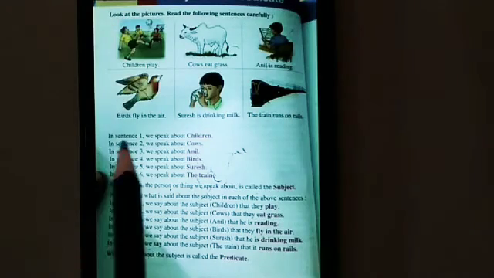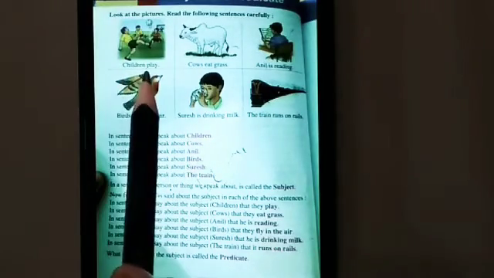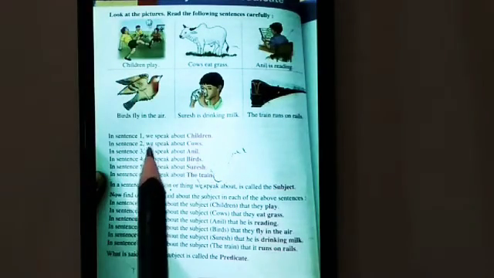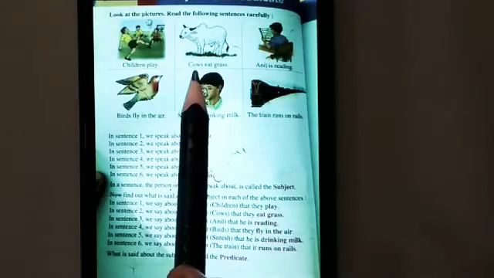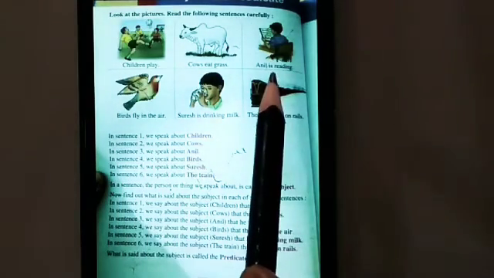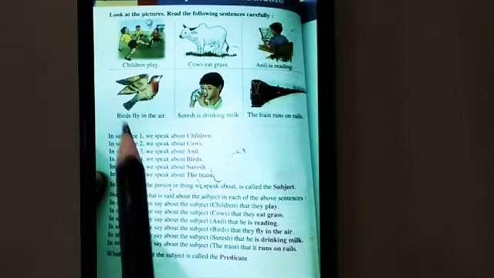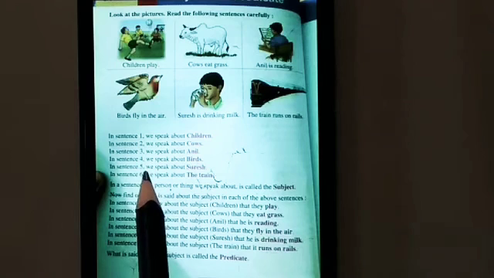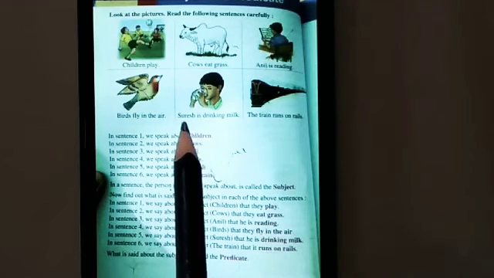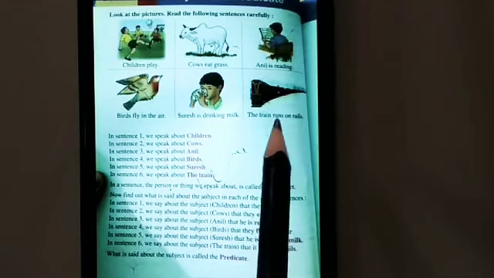Start reading with me. In sentence 1, we speak about children. In sentence 2, we speak about cows. In sentence 3, we speak about Anil. In sentence 4, we speak about birds. In sentence 5, we speak about Suresh. In sentence 6, we speak about the train.